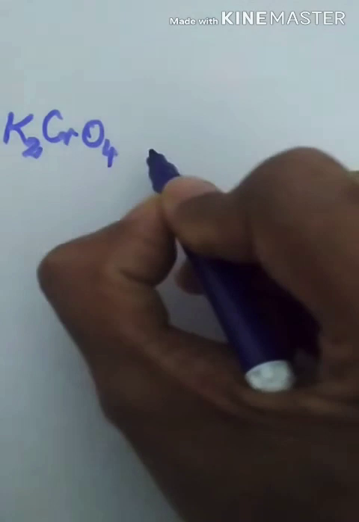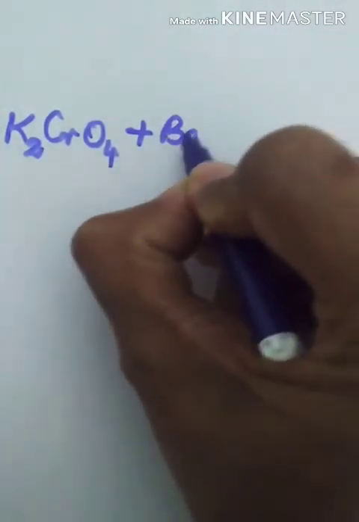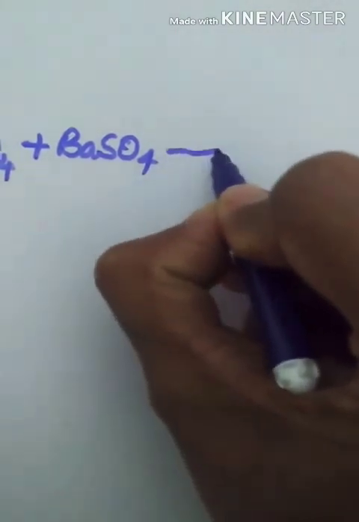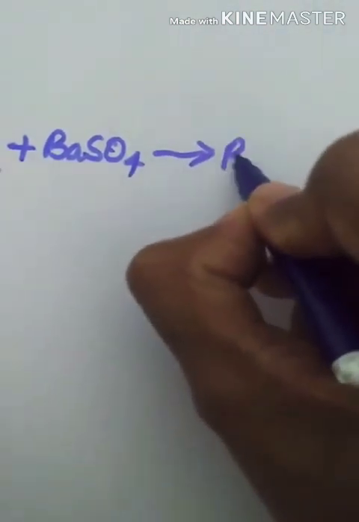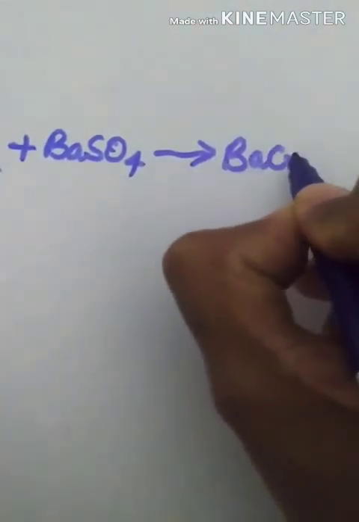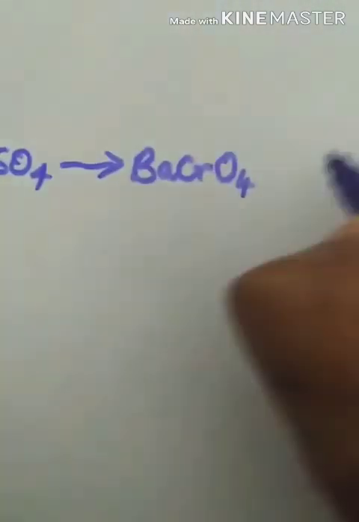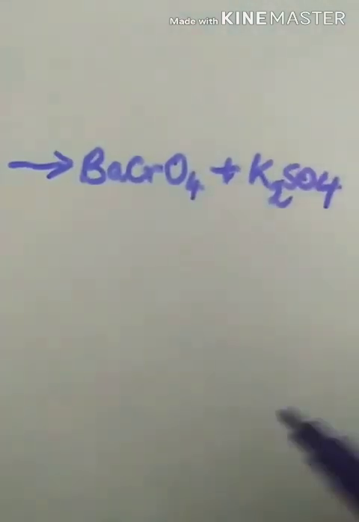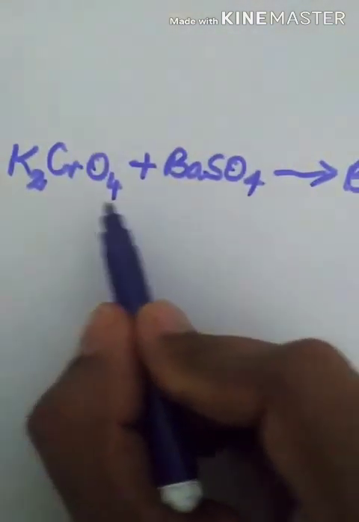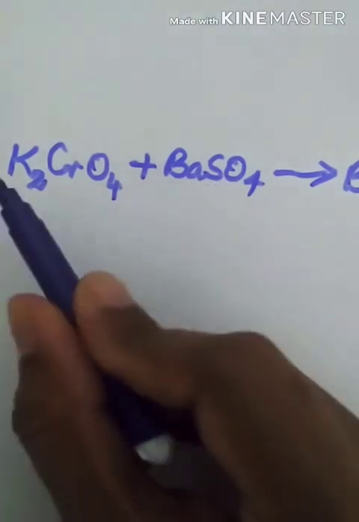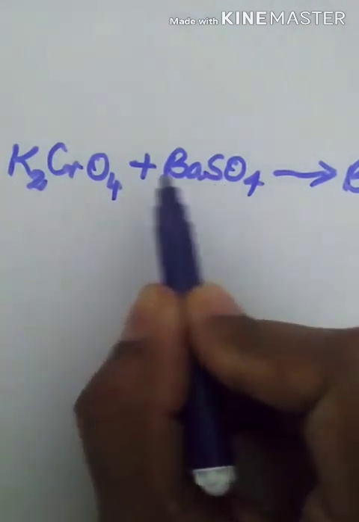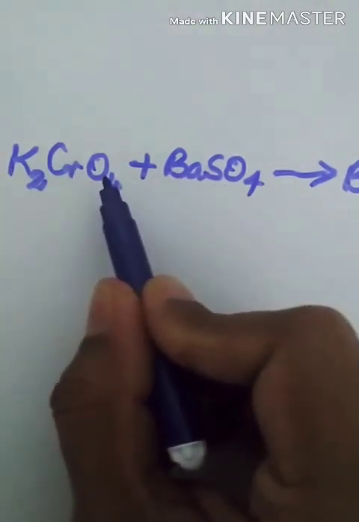Potassium chromate reacts with barium sulfate, again you get a precipitate, and that precipitate is barium chromate, BaCrO4, plus K2SO4, potassium sulfate. When potassium chromate reacts with barium sulfate, potassium goes and attaches to sulfate, so you get K2SO4 and then you have BaCrO4.